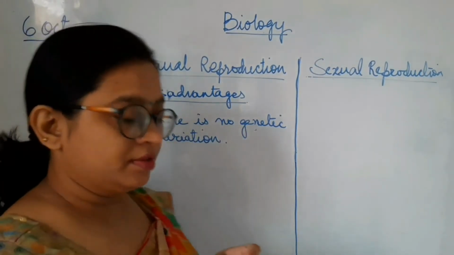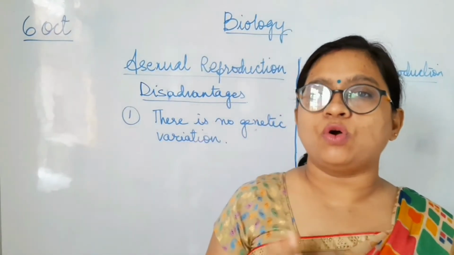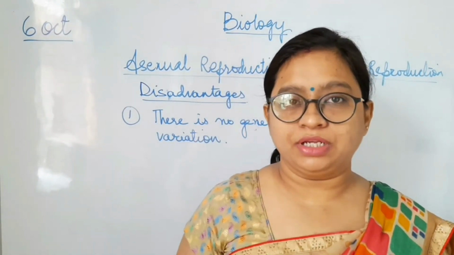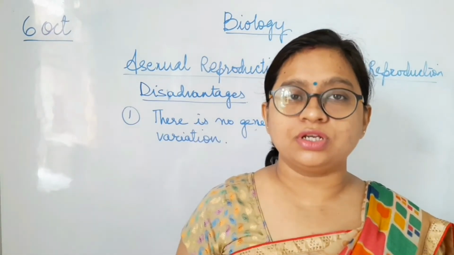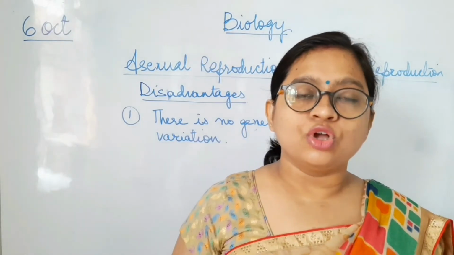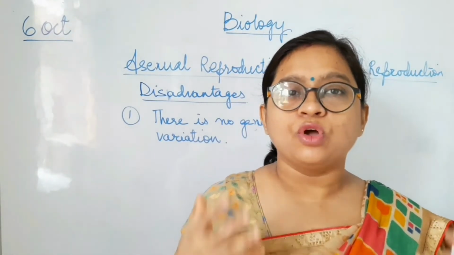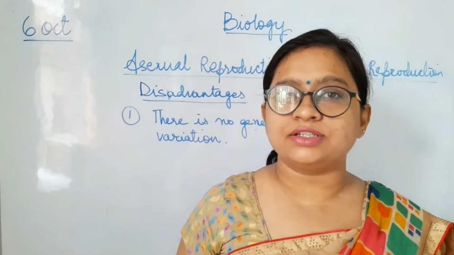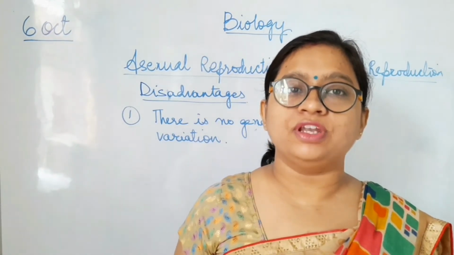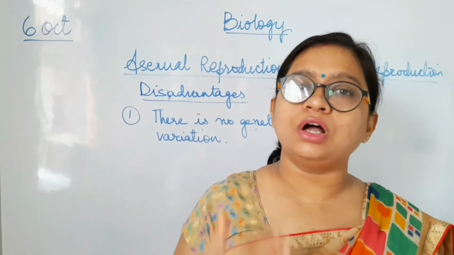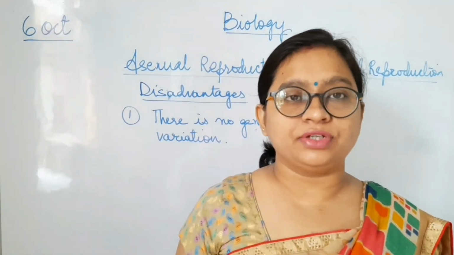Now what does it mean when I say genetic variation? As you know, every living organism has a genetic material. This genetic material passes from one generation to another during reproduction. It is the information by which the whole body forms. Every characteristic, every little feature present in the body of a living organism is due to the information processed by the genetic material present in the body.